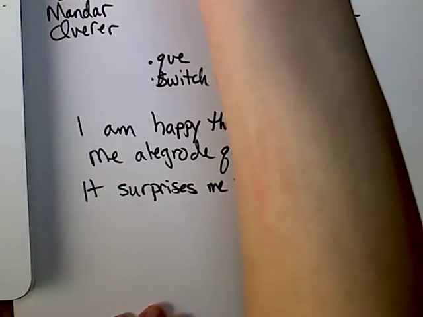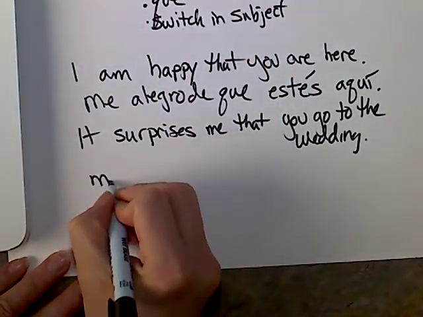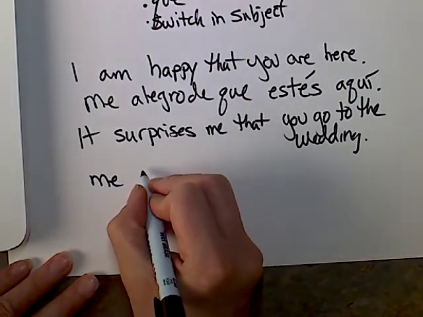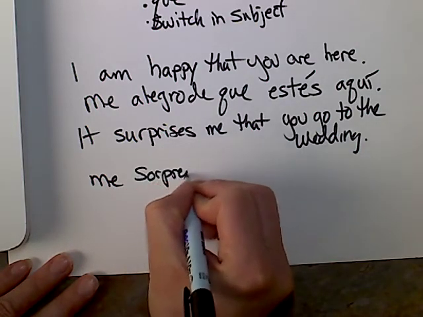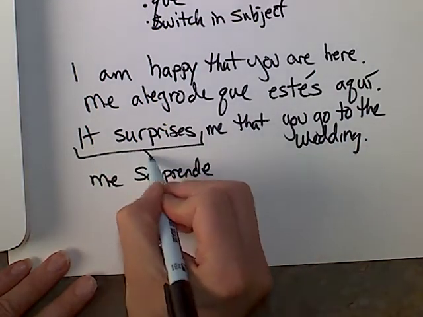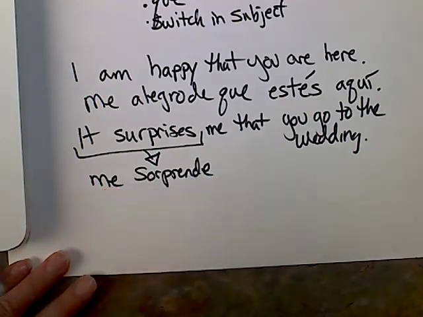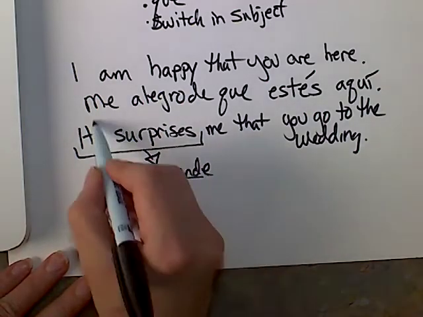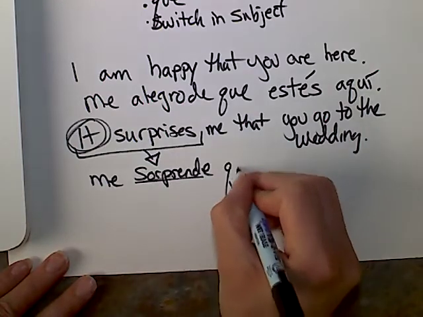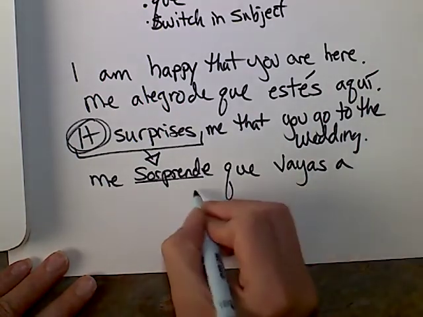The next one. It surprises me that you go to the wedding. Go ahead. Me sorprende. Good. This is really key. Me sorprende. Why? Because it surprises me. So the subject of the first sentence is it. Que vayas a la boda.